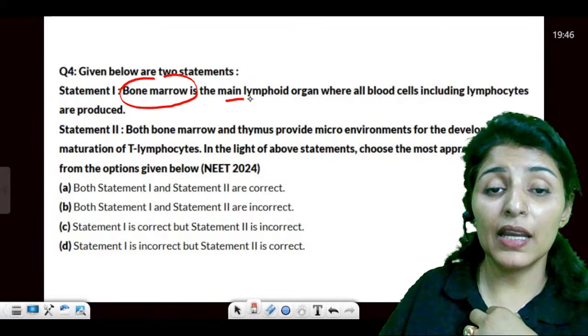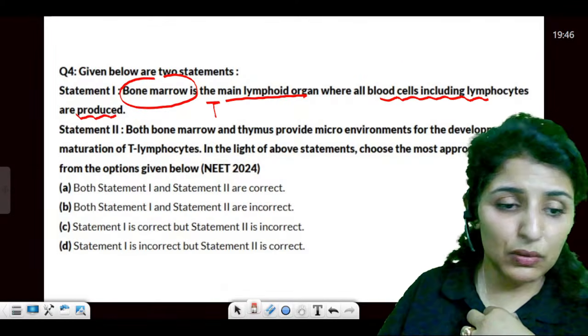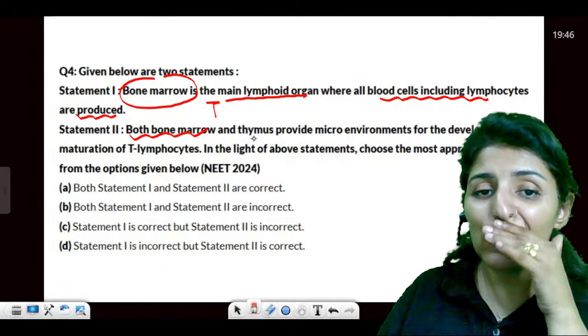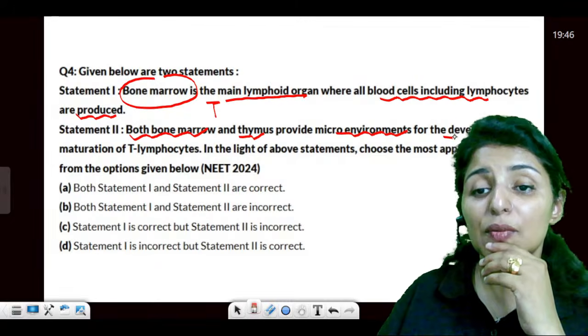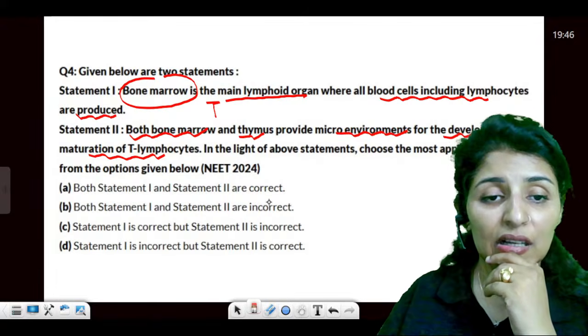Bone marrow is a main lymphoid organ where all blood cells, including lymphocytes, are produced. Absolutely true. Now, both bone marrow and thymus provide microenvironments for the development and maturation of T lymphocytes. In the light of above, choose the correct answer.